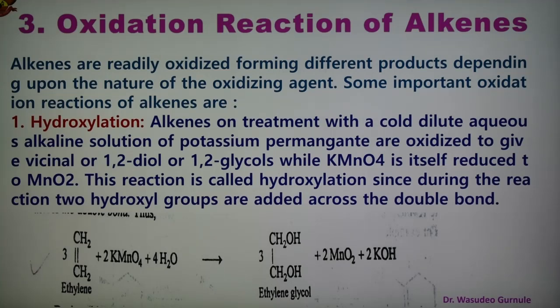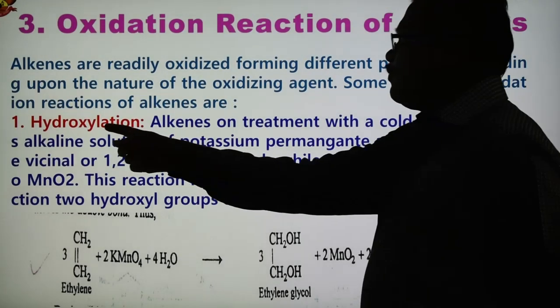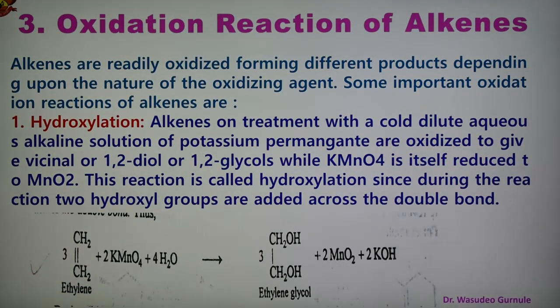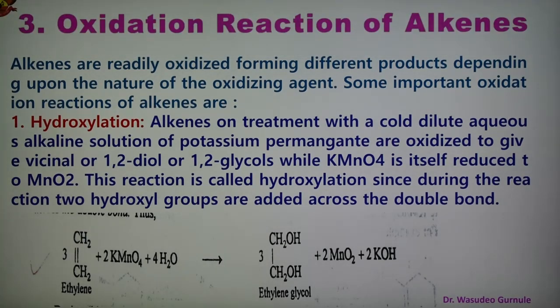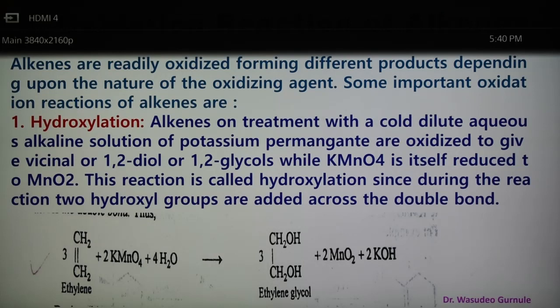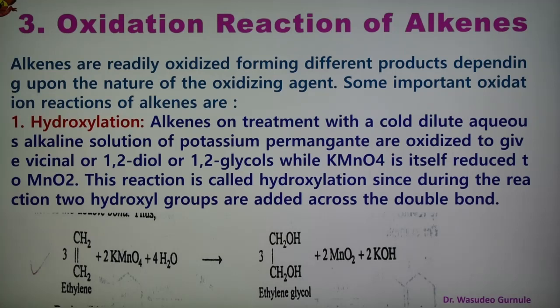First is the hydroxylation, and in this case alkene on treatment with cold dilute aqueous alkaline solution of potassium permanganate is oxidized to give vicinal diol, or 1,2-diol, or 1,2-glycols. KMnO4 itself is reduced to MnO2. This reaction is also known as hydroxylation, because during the reaction two hydroxyl groups are added across the double bond, and therefore the reaction is known as hydroxylation.